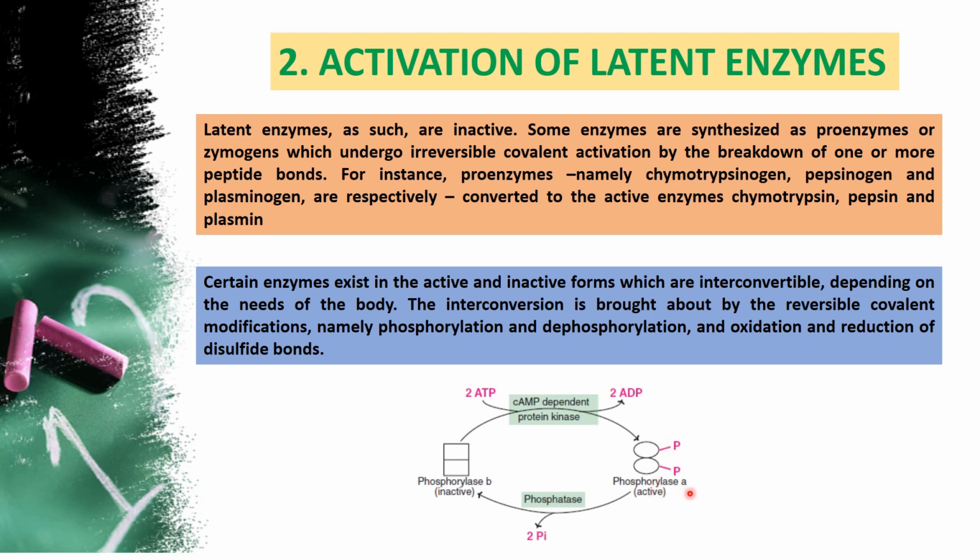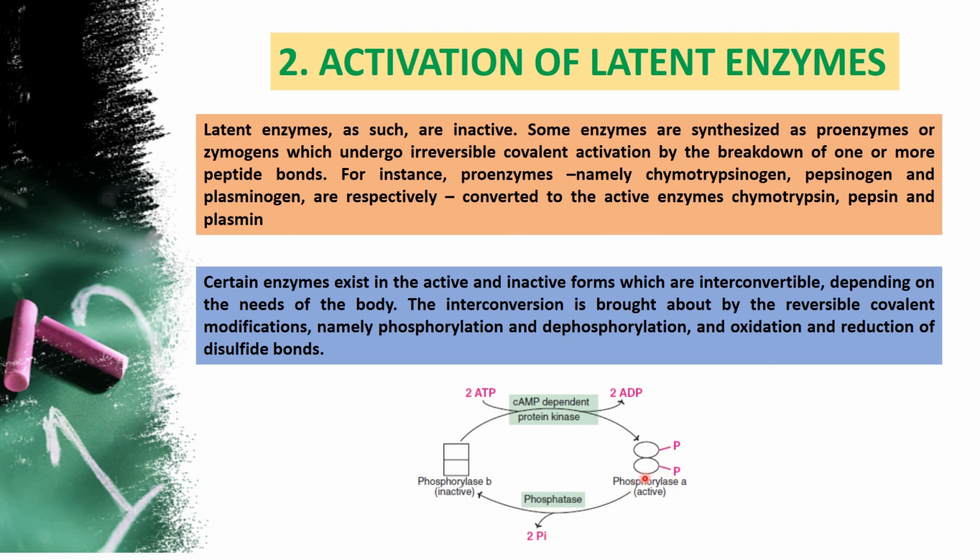A represents active, B represents inactive. In the protein, the serine hydroxyl amino acid will accept the phosphate. So you can see serine O-phosphate will be there. Whenever the protein is phosphorylated, it is called the active form.